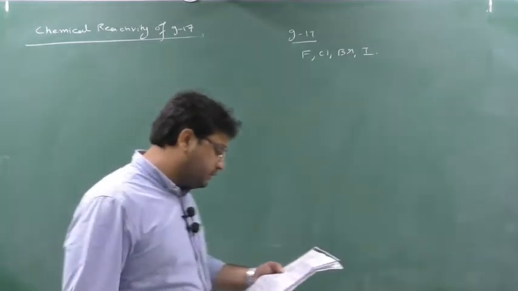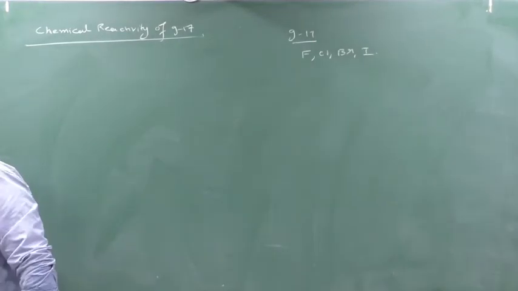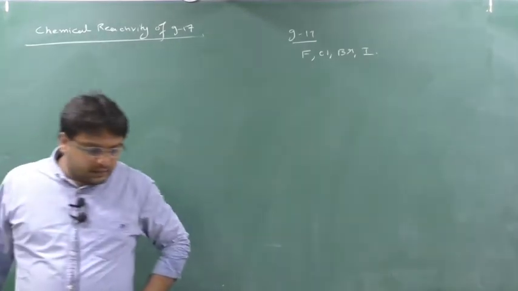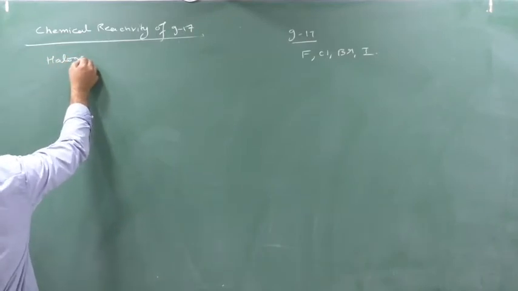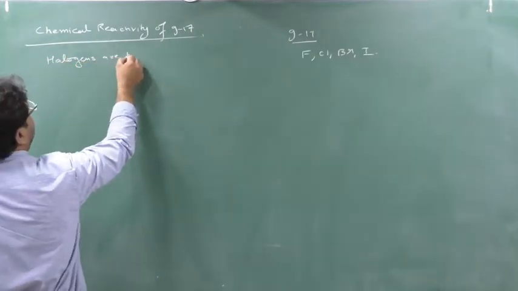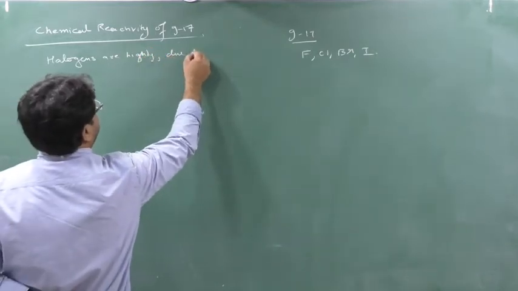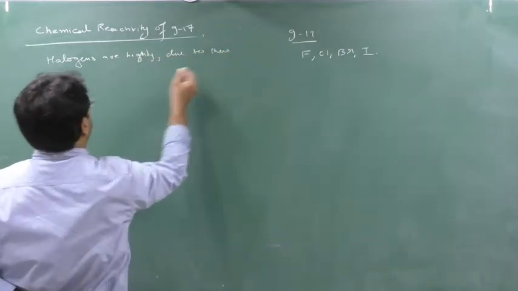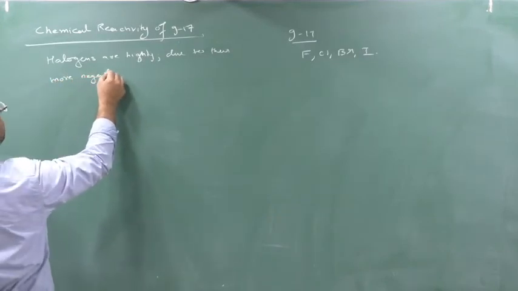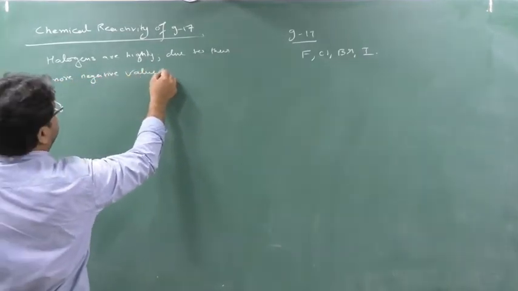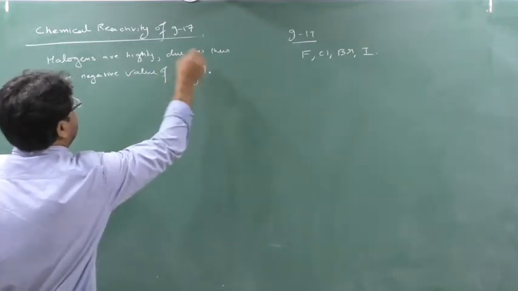So you write down the first point. Today you along with me write down: halogens are highly reactive. So first point is coming what? Halogens are highly reactive. Why are they highly reactive? Due to their more negative value of electron gain enthalpy.